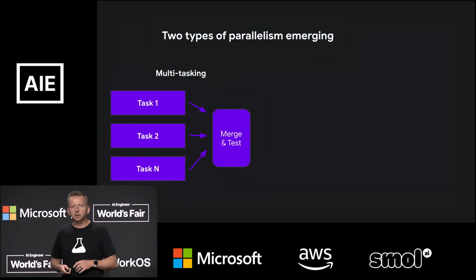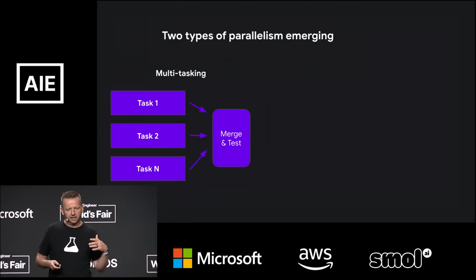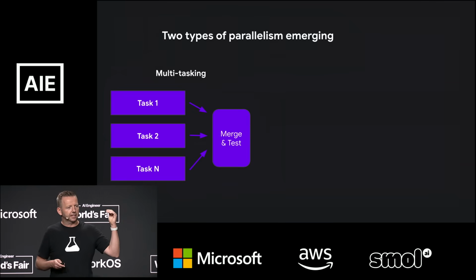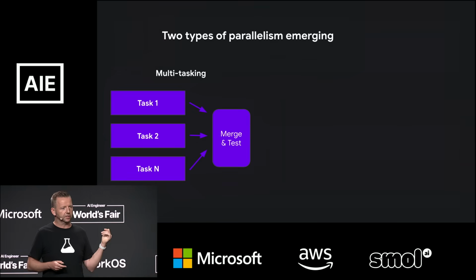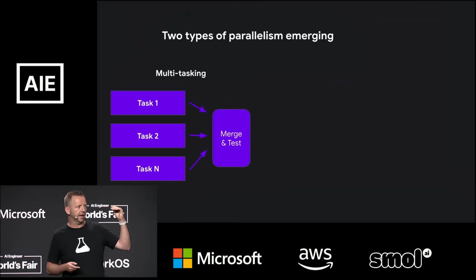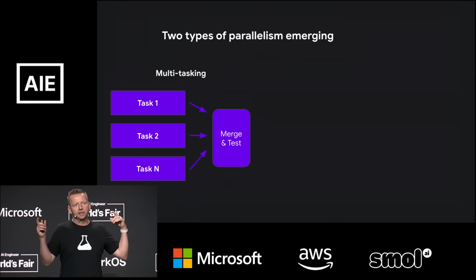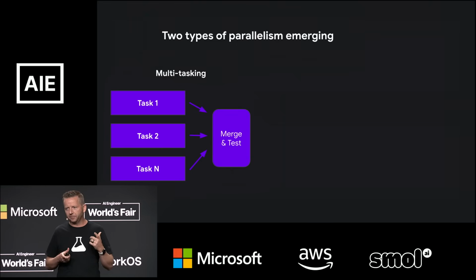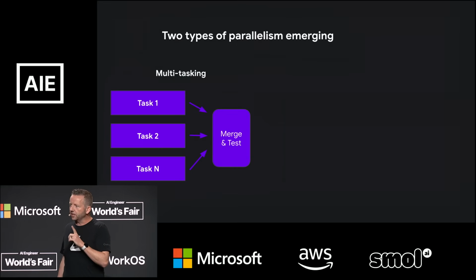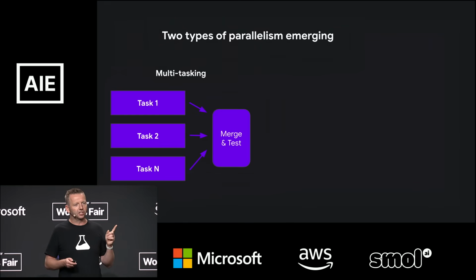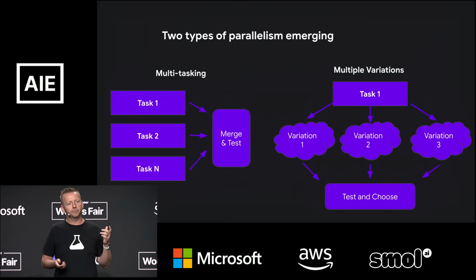We've seen two types of parallelism emerging. This is the type that we expected, which is multitasking. I have 10 different things on my backlog. Let's do them all at once, and then we'll merge them together and test them. Interestingly, you saw an example of the second type this morning with Solomon from Dagger showing how he wanted 3 different views of his website at the same time.